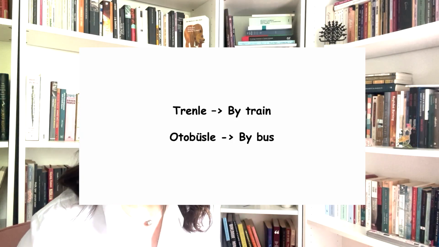Who did the job? So here's a very important note. Remember when we talked about transportation: trenle, otobüsle gidiyorum, trenle yolculuk ettim. When you talk about means of transport, we use the -le suffix. But when we translate it into English, it's by train, by bus, just like tarafından, by me, by you.